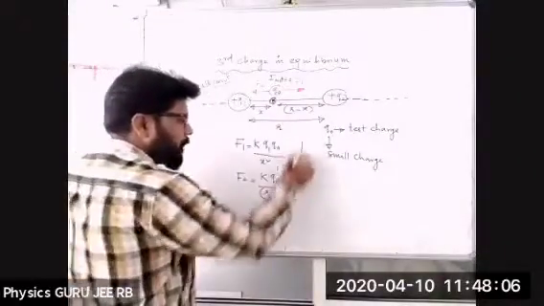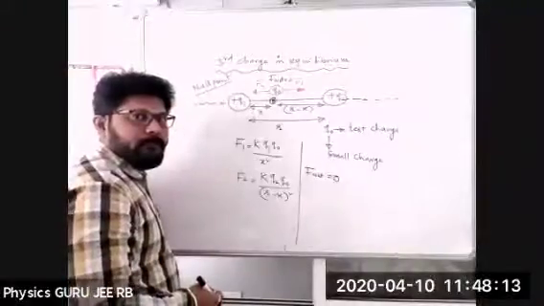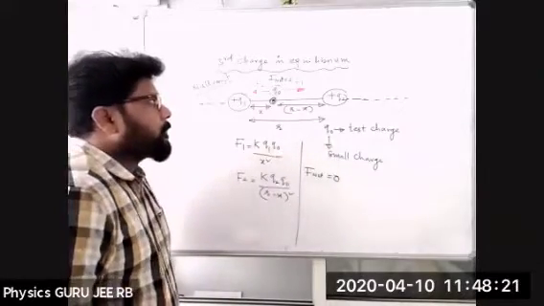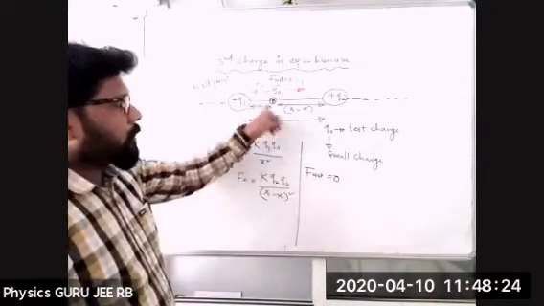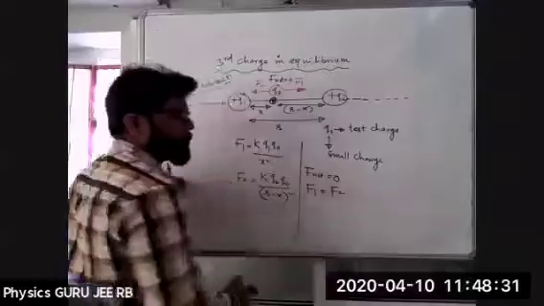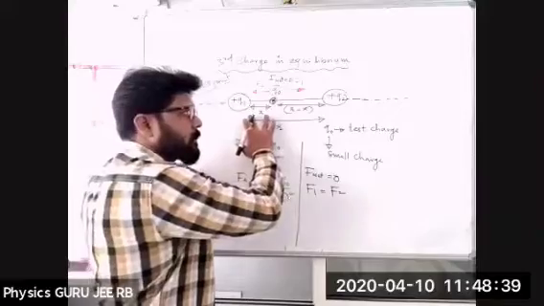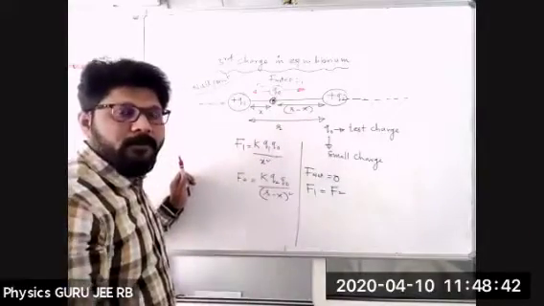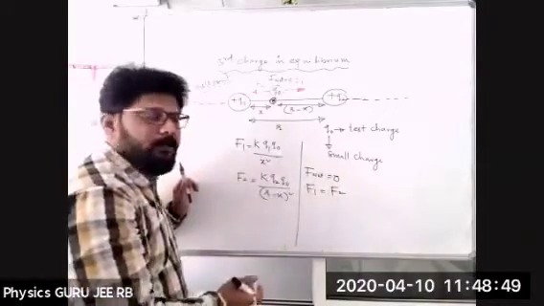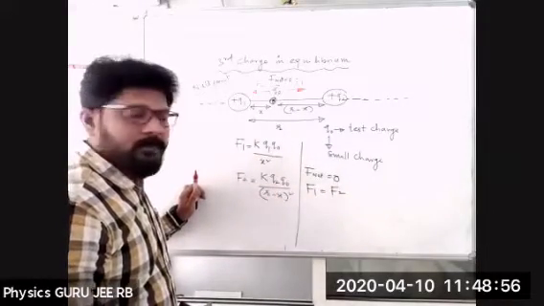Right? Now, the net of forces should be 0. Both are opposite in direction, yes or no? Both are equal and opposite, so I can directly write F1 is equal to F2, or F1 minus F2 is equal to 0, because I don't know the distances. This distance is x, this is r minus x. When we do the problems, we'll get to know how much the distance is. So F1 is equal to F2. I can write F1 minus F2 or F2 minus F1 is 0. Anything is possible. Okay, F1 is equal to F2.